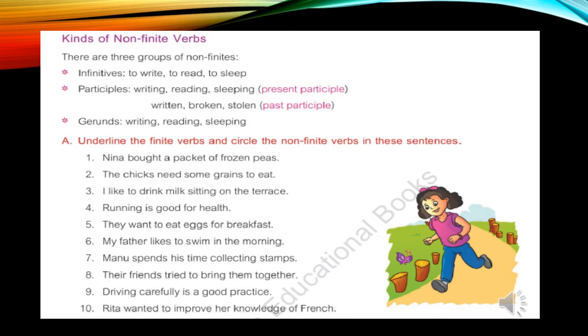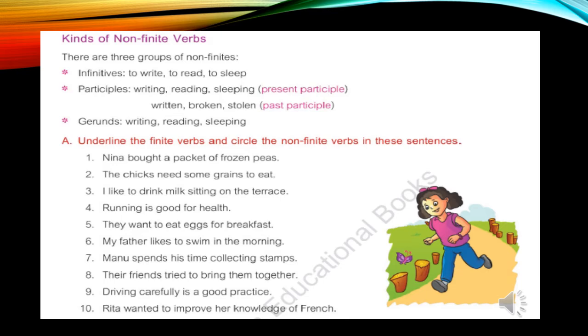Now see the example number second. The chicks need some grains to eat. Here the verb is to eat, and because the verb is eat with to, it is the example of infinitive, and infinitive comes in the category of non-finite verb. That's why here the eat is non-finite verb. It will not change.